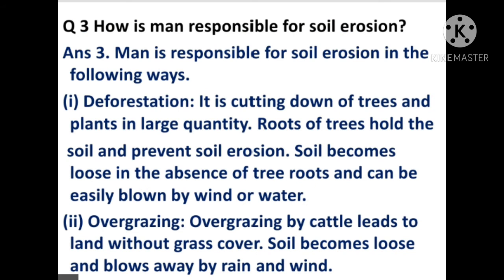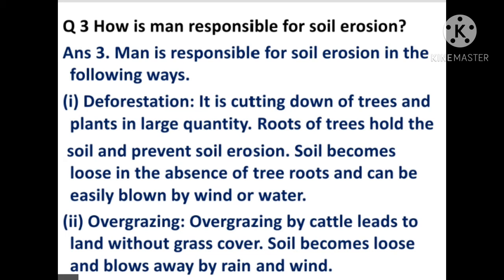Question number 3. How is man responsible for soil erosion? Answer. Man is responsible for soil erosion in the following ways. First is deforestation.